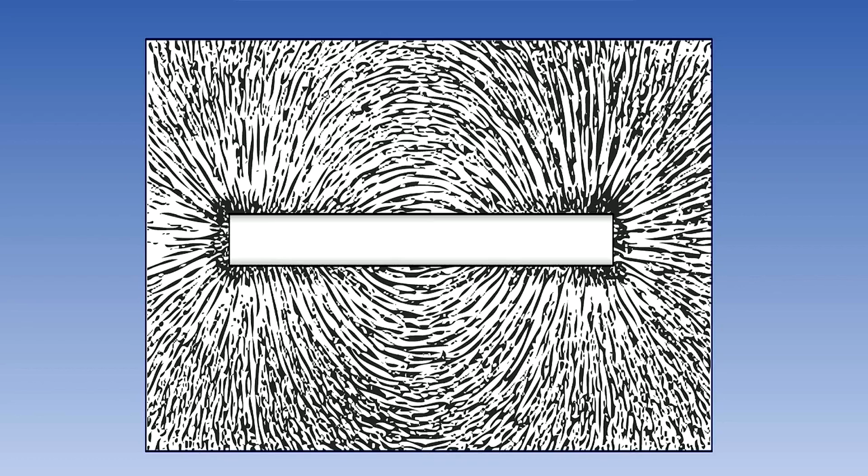In the case of a bar-shaped magnet, the lines of force in the magnetic field produce the kind of pattern shown here. And we can see that the lines of magnetic force converge at concentrated areas near the ends or poles of the magnet. A magnet will always have two poles because a single pole cannot exist by itself. The pole which points north is known as the north-seeking pole or red pole, while at the other end is the south-seeking or blue pole.